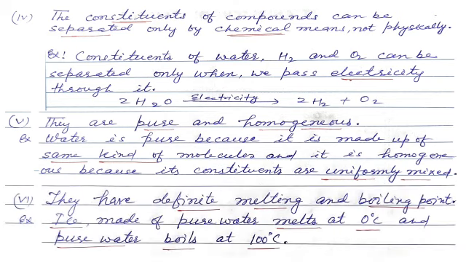Let us see the next characteristic. They have definite melting and boiling points. Let us see with an example. Ice made of pure water melts at 0 degrees Celsius. So it has a definite melting point. Similarly, pure water boils at 100 degrees Celsius. So it has a fixed boiling point. So compounds have a definite melting point as well as a definite boiling point.